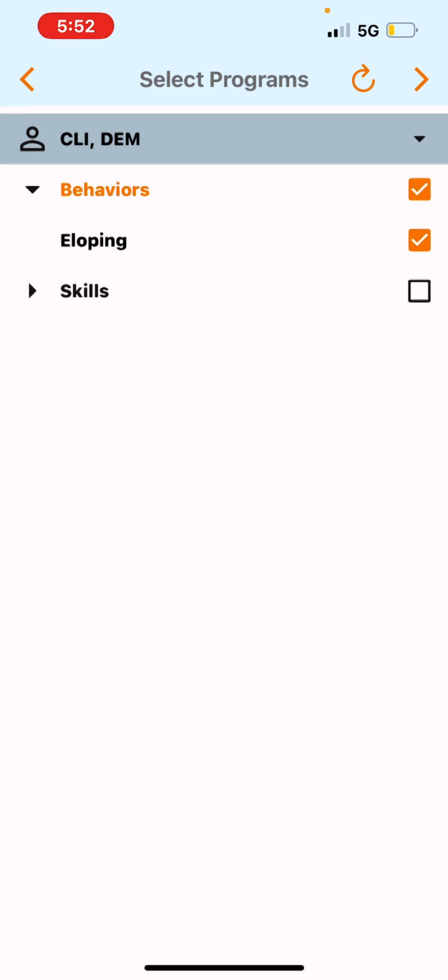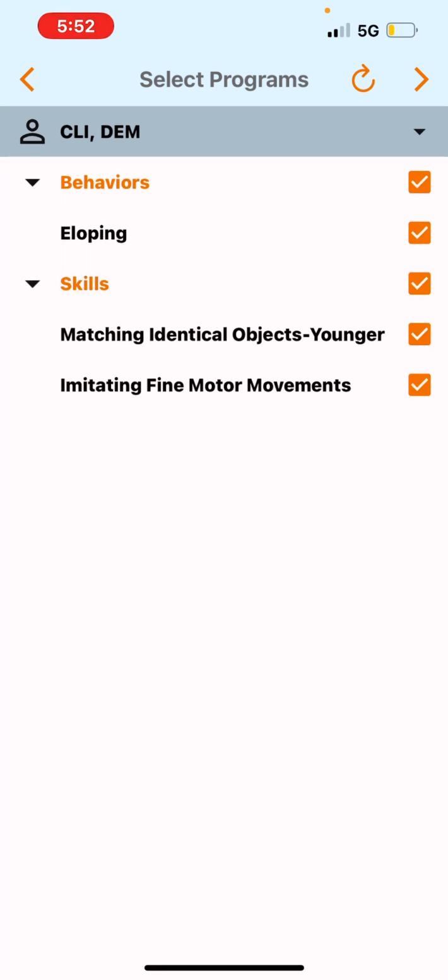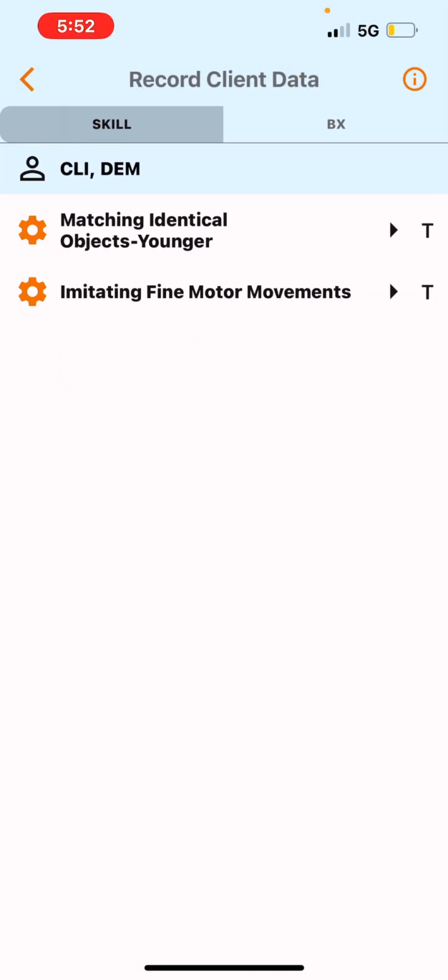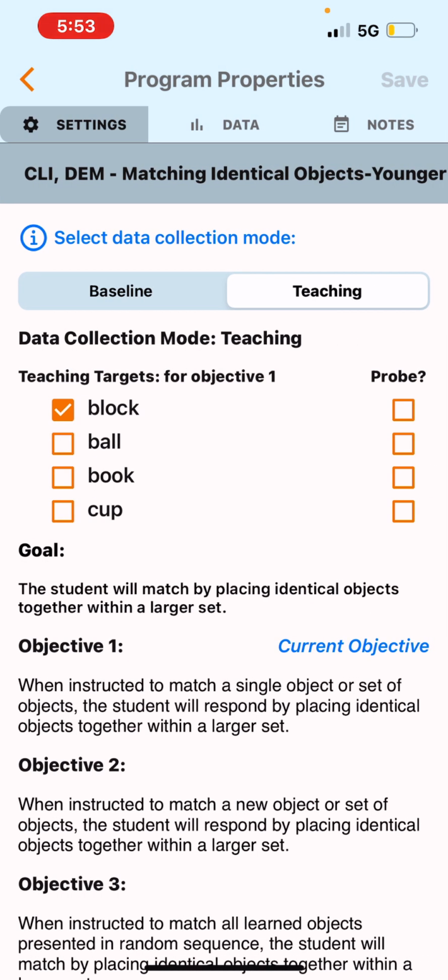And I'm also going to click on these skills. This is everything I'm going to work on today. And then I'm going to press the arrow in the right hand corner so that we can move along. Matching identical objects. If I press this little circle wheel here, it will explain exactly what I'm teaching. What do they mean when the BCBA says matching identical objects?